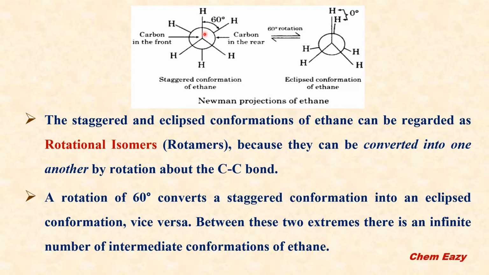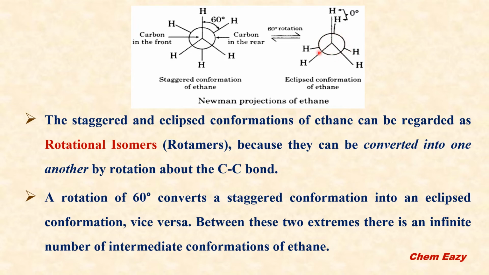But if you consider this carbon-hydrogen bond and this carbon-hydrogen bond, between these two the bond angle is 60 degrees. It means this carbon-hydrogen bond is not exactly in front of this carbon-hydrogen bond. In the case of the eclipsed conformation, everything else is similar. The point and circle, everything has a 120 degree bond angle.